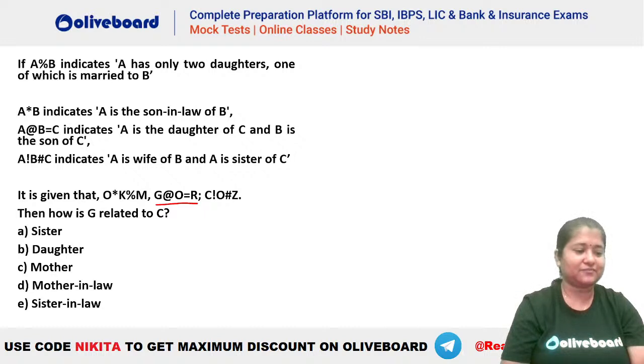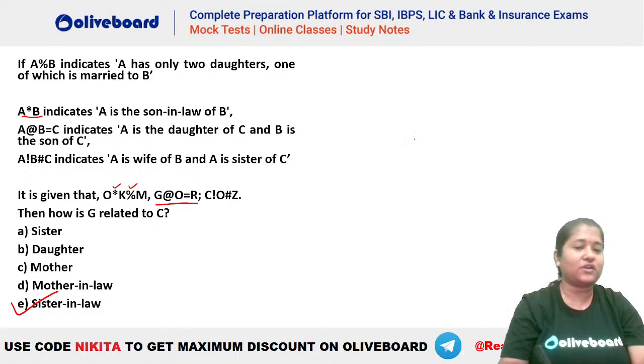Keshav also said E. Okay, let's try and see whether E is the right answer or not. You can see we have O asterisk K percentage M. What is the meaning of this one? A asterisk B means A is the son-in-law of B.